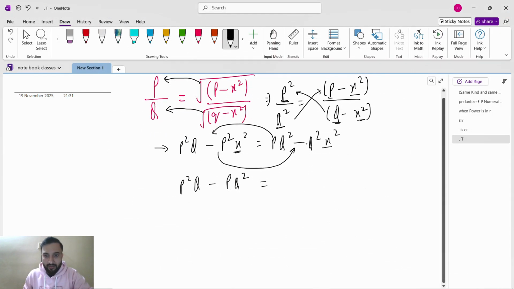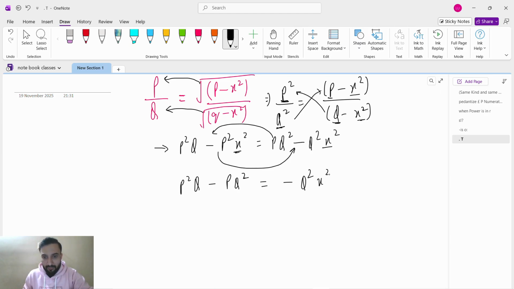Now guys, what will happen? This is already the minus q square x square. This minus will come this side, will become plus p square x square. Now see, x square is common. I will take the x square common, and here pq, p and q both are common. I will take pq outside.